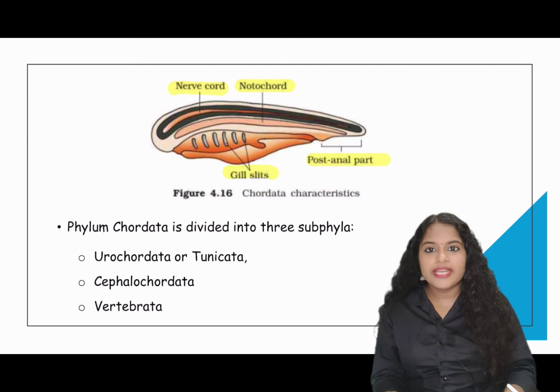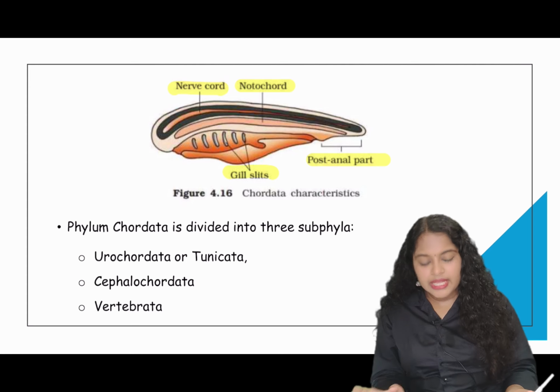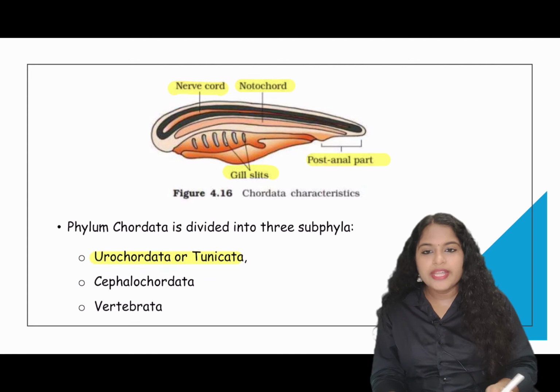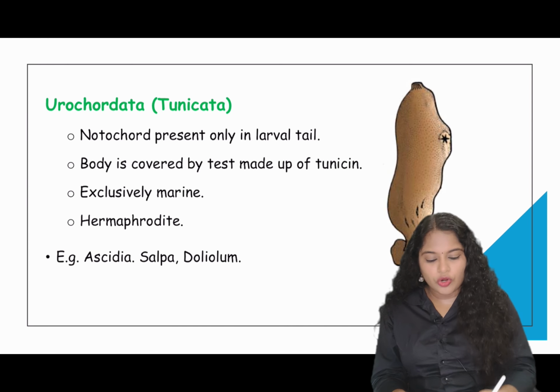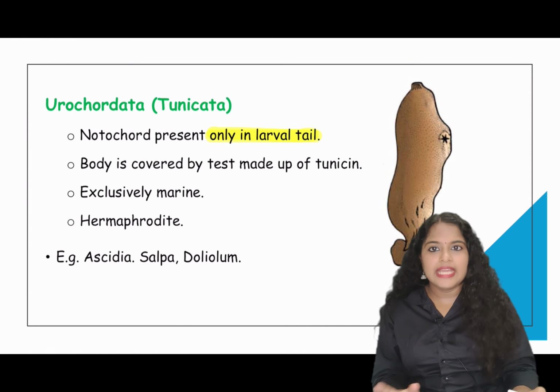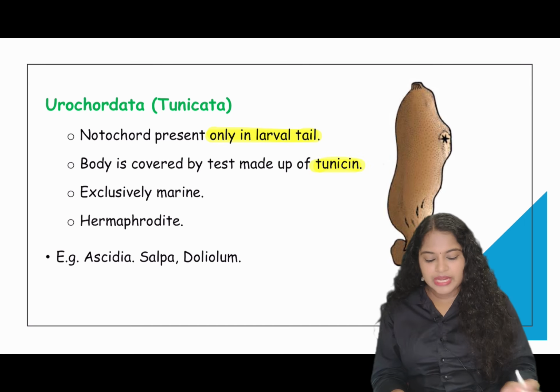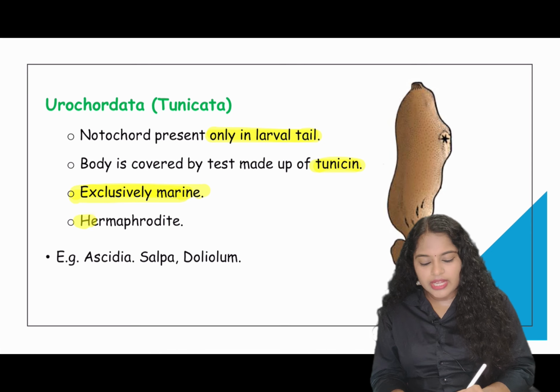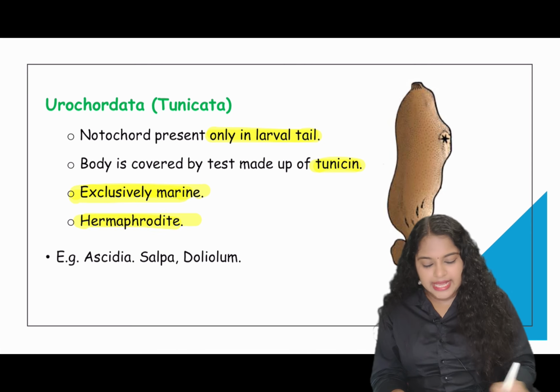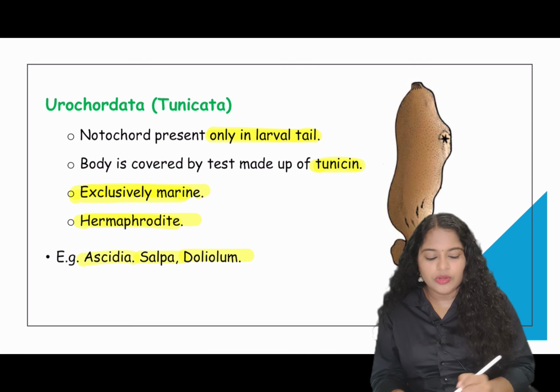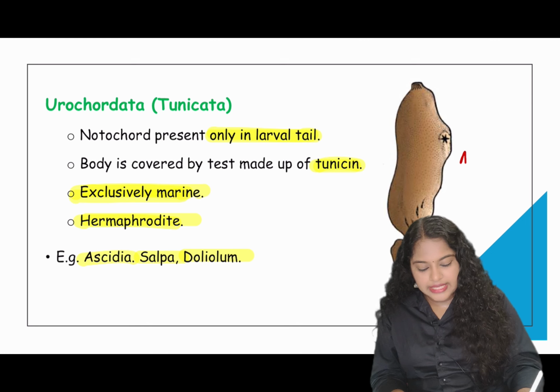So phylum Chordata is divided further into three subphyla: Urochordata or Tunicata, Cephalochordata, and Vertebrata. Urochordata have their notochord only present in the tail of larvae. Their body is covered by tunic, and they are exclusively marine organisms and they are hermaphrodites. Examples: Ascidia, Salpa, and Doliolum. And this is the diagram of Ascidia.